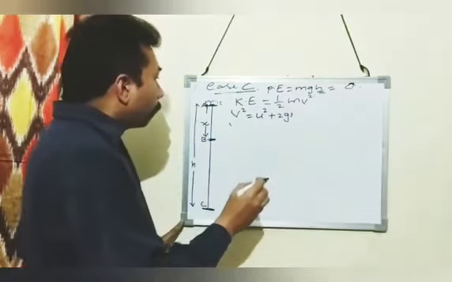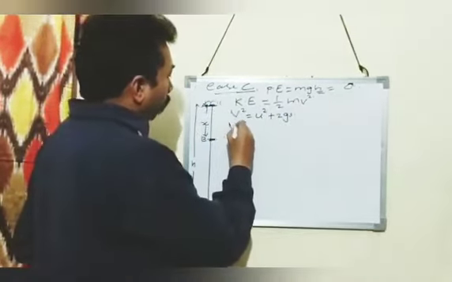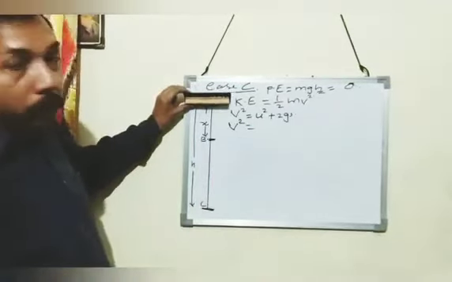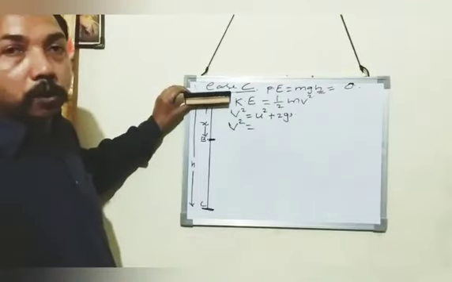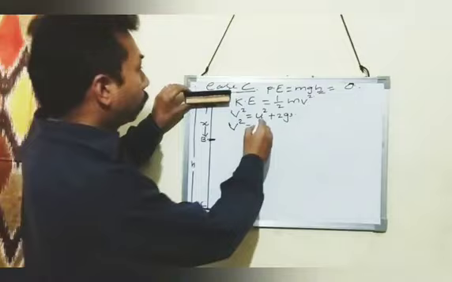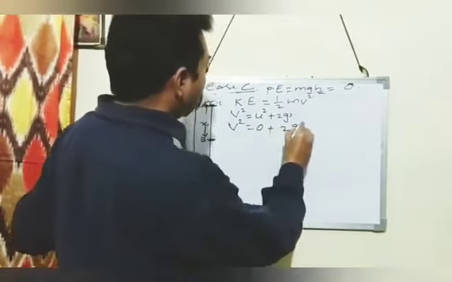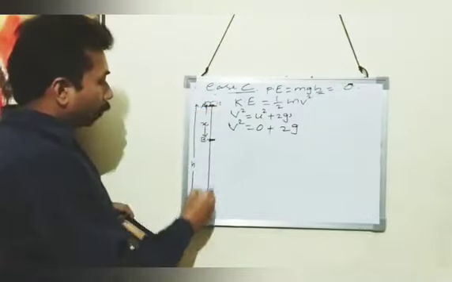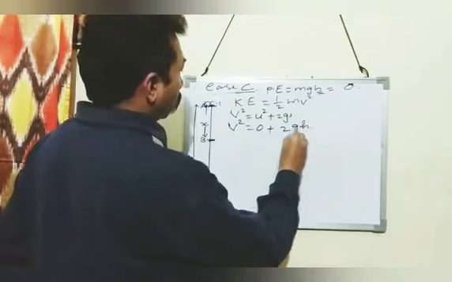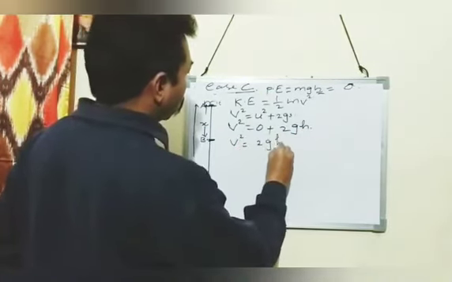So s is the distance, v squared. Now the body is at point A. At point A, the body is in a state of rest. So what is the initial velocity? The initial velocity is 0. So in the place of u, we will write 0 plus 2 into g into the distance from A to C. What is the distance between A and C? That is equal to h. So we get v squared is equal to 2gh.